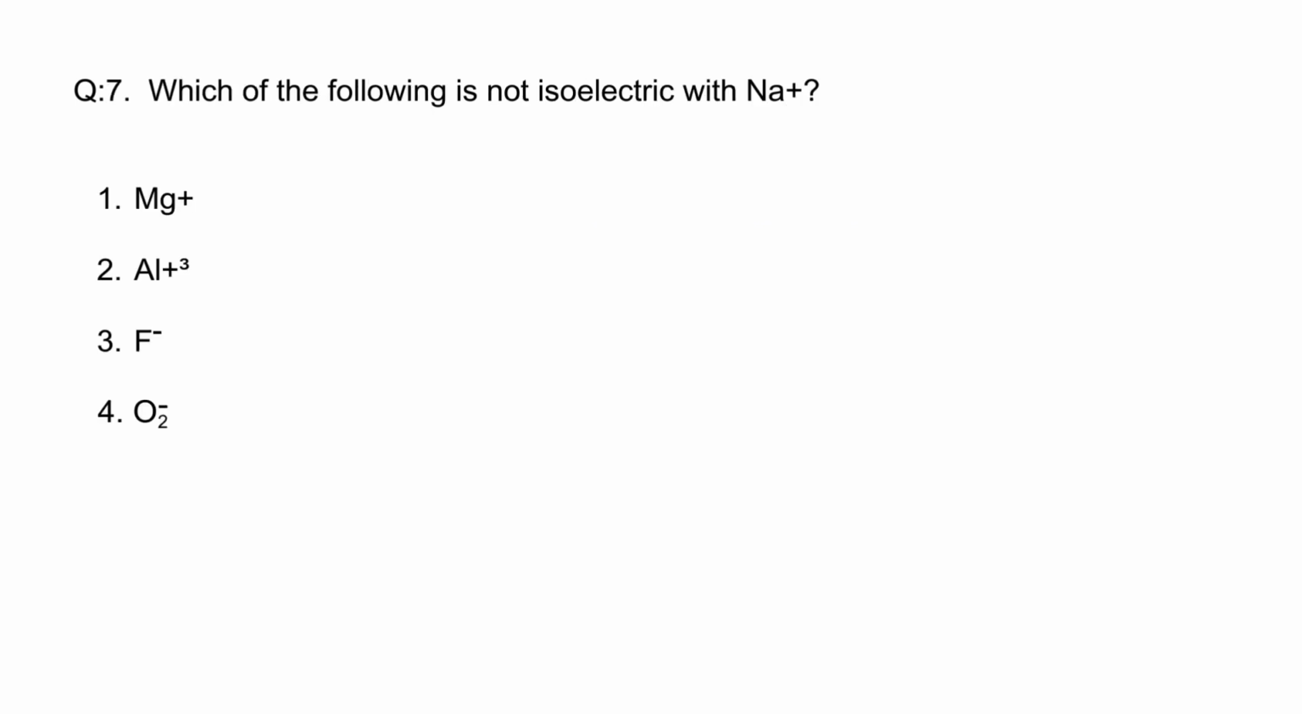Question number 7. Which of the following is not isoelectronic with sodium plus? We have to find which species among them does not have the same number of electrons as sodium plus. First we will calculate the number of electrons in sodium plus. Sodium has a total of 11 electrons. It has a plus 1 charge, so we subtract 1, because plus shows that sodium has lost one electron. So 11 minus 1 equals 10.